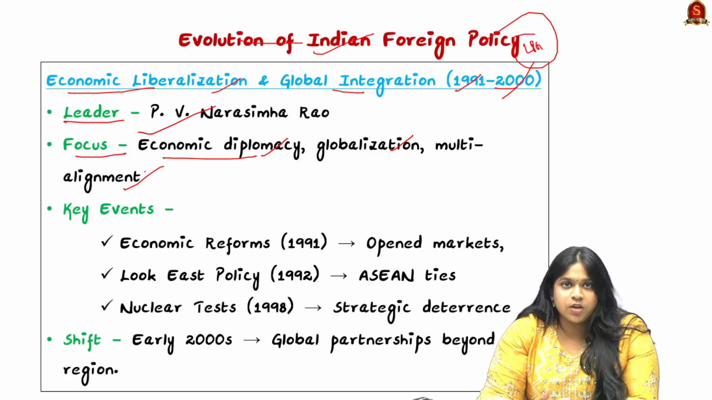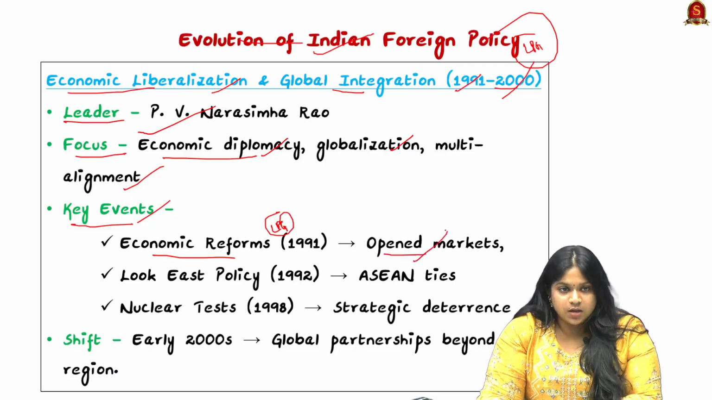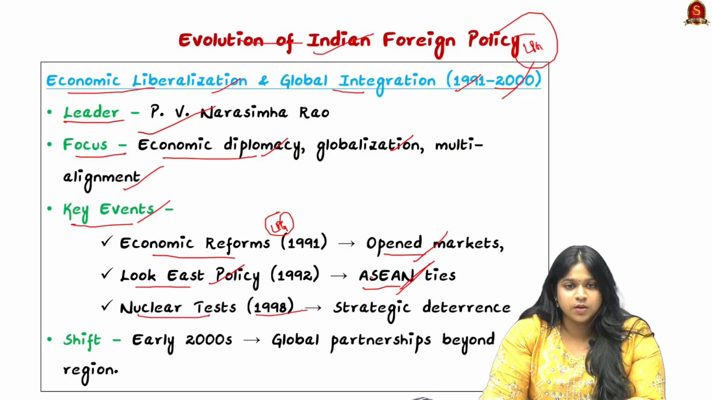From non-alignment, we moved as a country forward to multi-alignment, and it involved key events such as the economic reforms which happened in 1991, such as the LPG, where we opened markets. The next key event was the Look East policy, which enhanced ties with ASEAN, that is the Association of Southeast Asian Nations, and again we did a nuclear test to enhance our strategic deterrence.